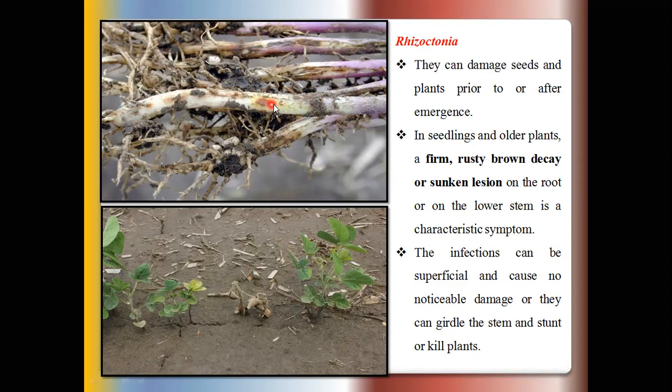So this root portion is totally rotted, means some external tissues as well as internal tissue of these roots is totally rotted. Okay, so this infection is generally seen in soybean due to the Rhizoctonia.